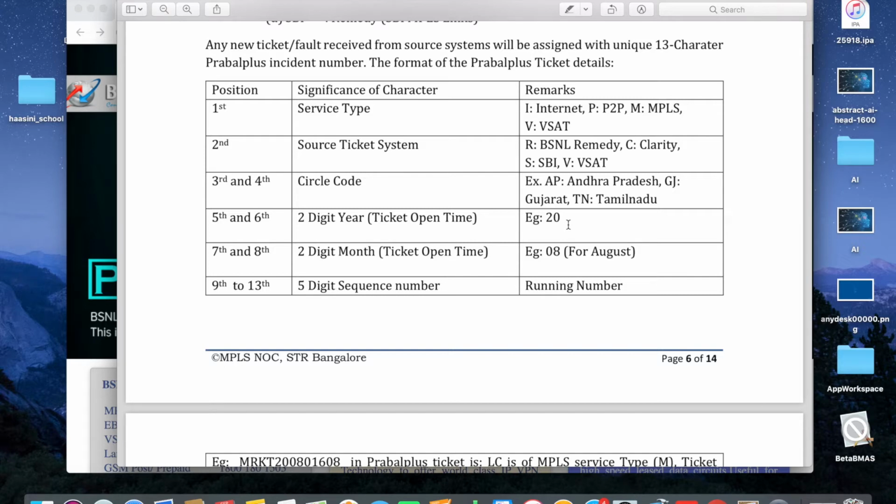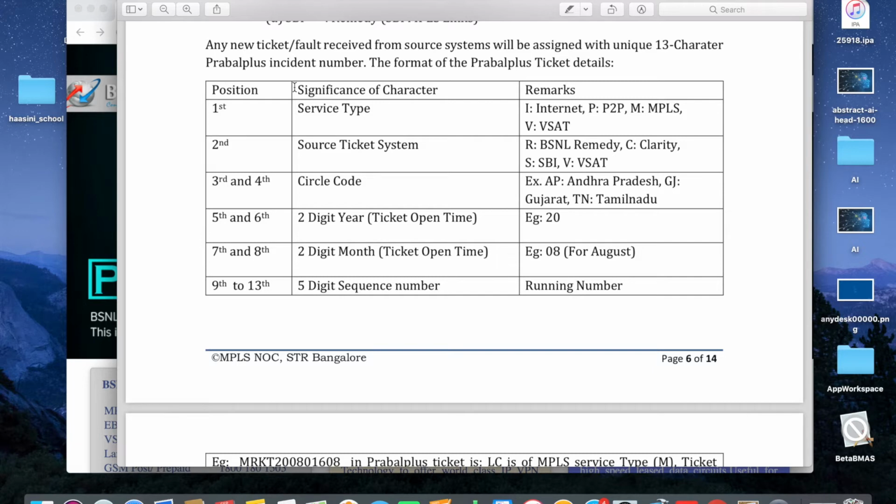Then seventh and eighth digits denote the month in 2 digits. So 08 means August, 09 means September. The last 5 digits, 9th to 13th, are a sequence number. So every month one 5-digit number will be generated. So this is the format of the Prabal Plus ticket number.